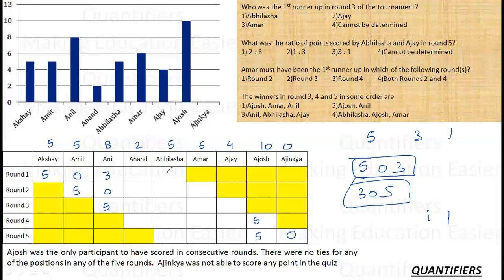Abhilasha has scored 5. So, see, all the 5s are sorted. Since Abhilasha cannot score a 5, she must have scored 5 by a 3, 1 and 1. And since she is scoring 3, 1 and 1, and she cannot score in 2 consecutive rounds, 3 cannot be here, which means it is 1, 3, 1 and 1, 3.